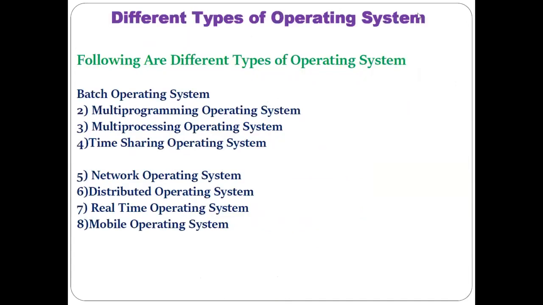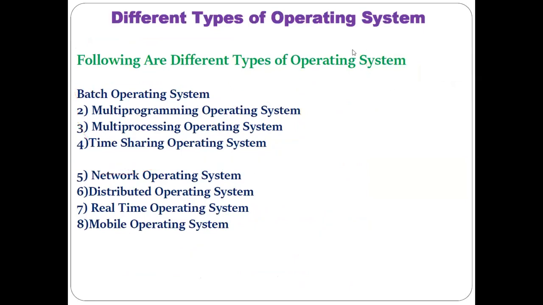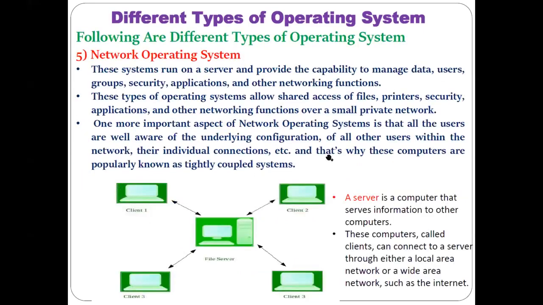So last time we already discussed the first four operating systems. Today we'll discuss the remaining operating systems, and then this part will be finished. So our fifth operating system is the network operating system.